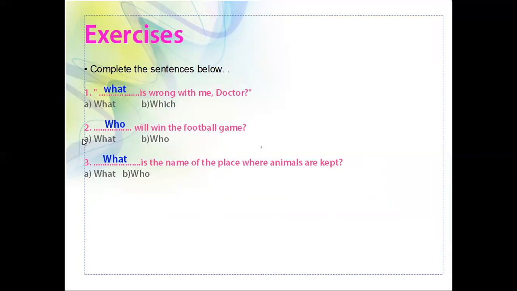Okay, students, in interrogative pronouns I have given only three exercises. Why? Because it is very, very easy. You can try on your own.